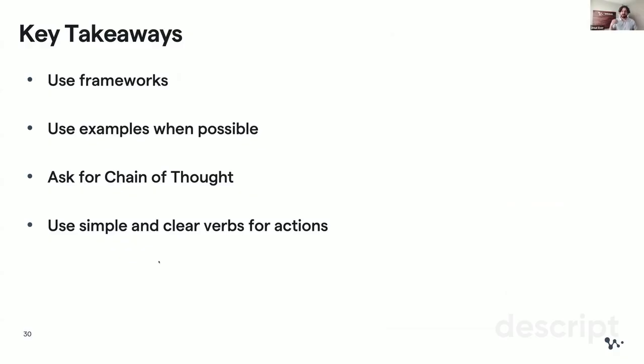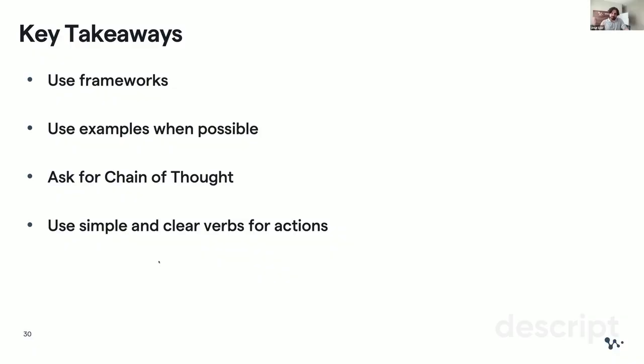First, use frameworks. Remember, the frameworks are the meta structure that you impose on the model to organize the thoughts and the knowledge it's responding to you with, which also helps you ingest it much better. It's something that you have in your own world model in your brain, and if you can make it systematic, then it will be much more efficient when you communicate with these LLMs. Second, example usage is very important. It's very effective. Whenever you have an example, use it. You'll get improved response results.